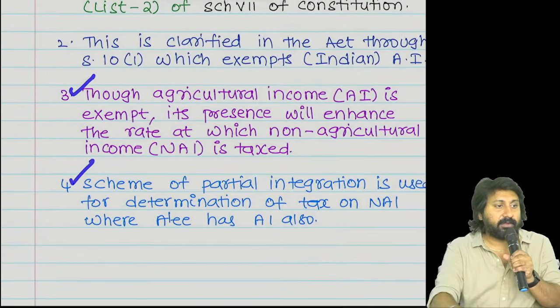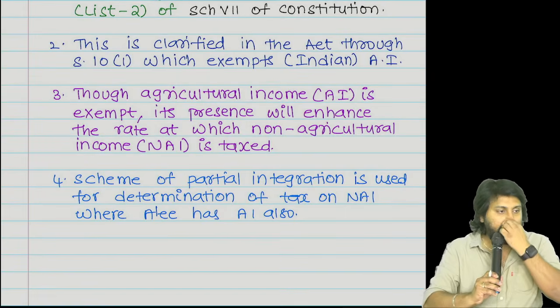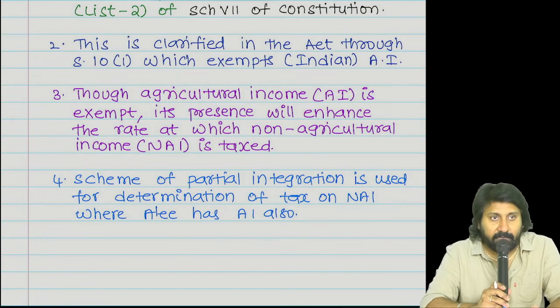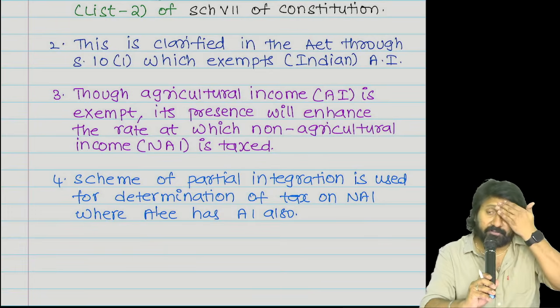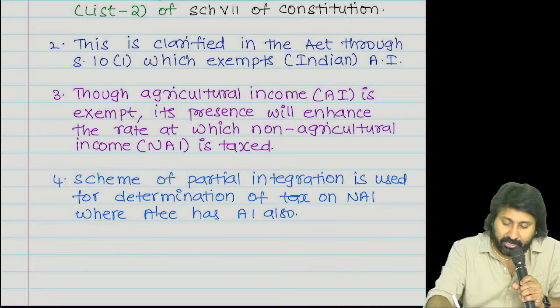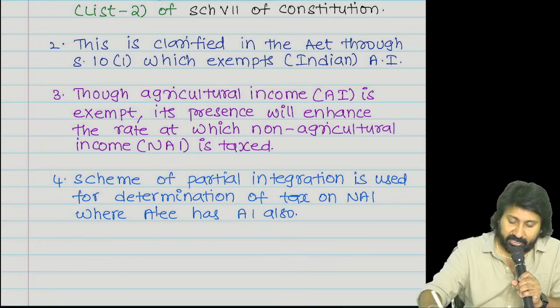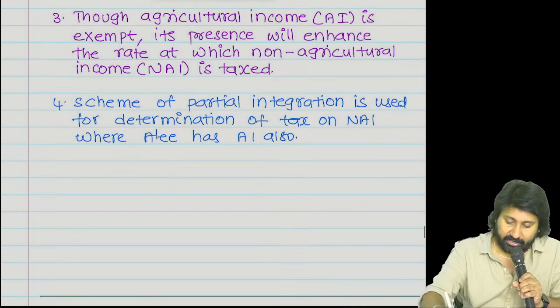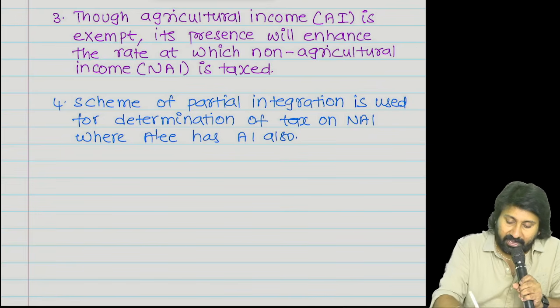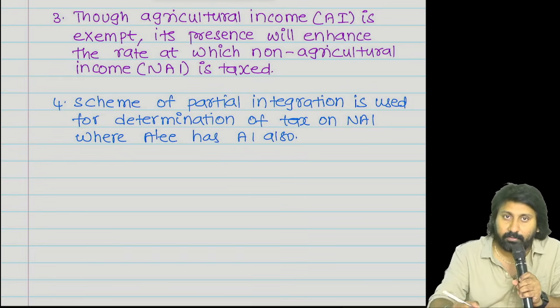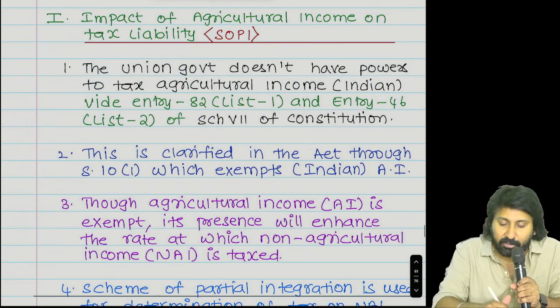Though agricultural income is exempt, its presence will enhance the rate at which non-agricultural income is taxed. Scheme of partial integration is used for determination of tax on non-agricultural income, where the assessee has agricultural income also. First of all, did everyone understand all 4 points clearly?